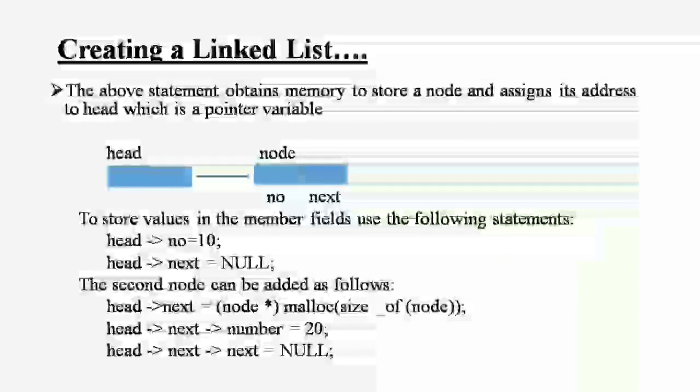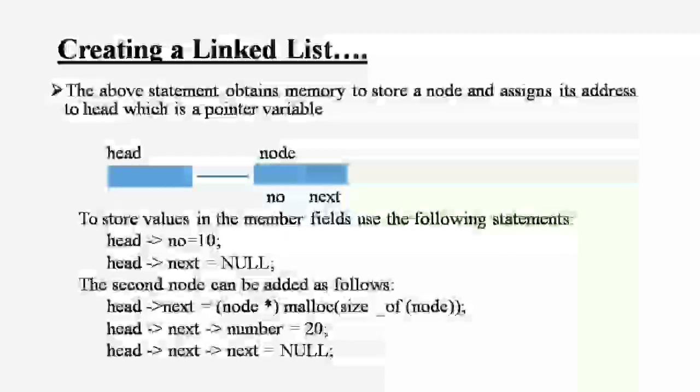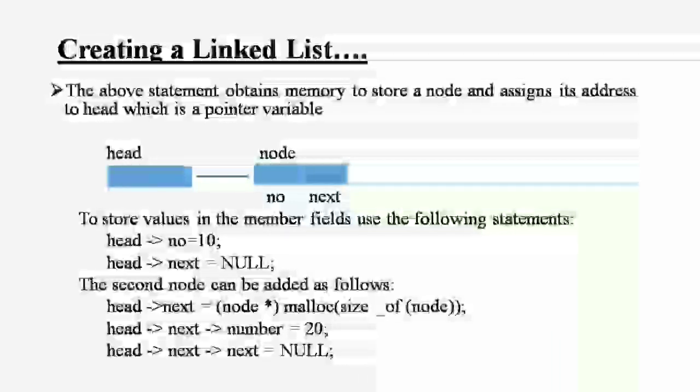When the second node is added, if there is no particular value, head->next = (node *) malloc(sizeof(node)). Then head->next->number = 20, and head->next->next equal to the number to be added.